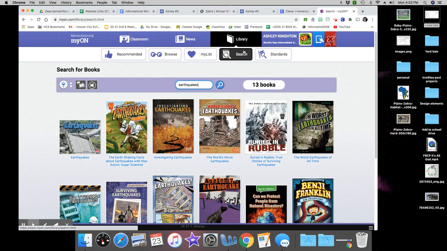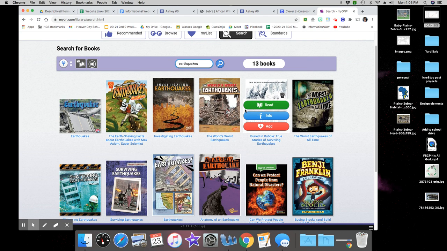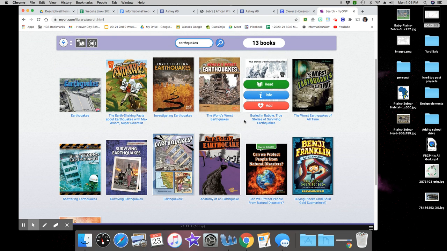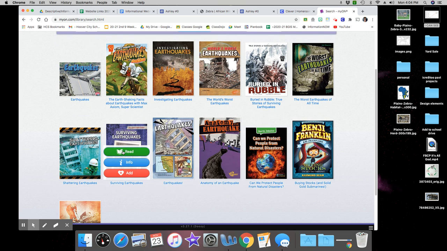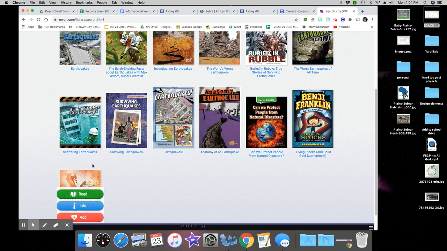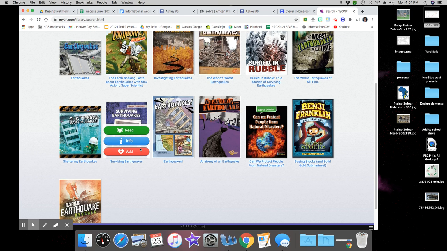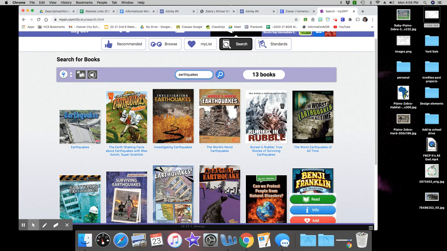And as I see, this site has 13 books related to earthquakes. So I'm going to talk about earthquakes being formed, but I also see a book that I can go back and read about surviving earthquakes, which is one of the topics that I have. And there's a lot of stuff that I can use here, actually.